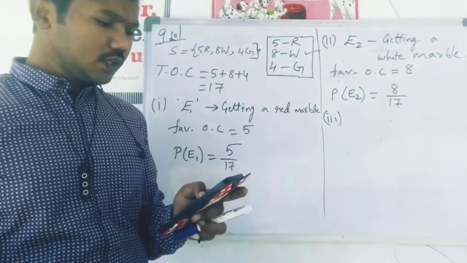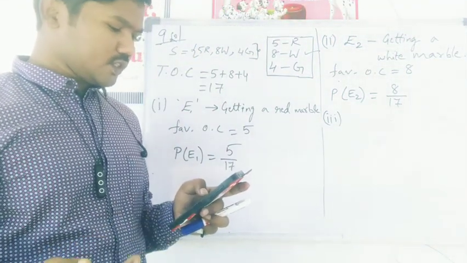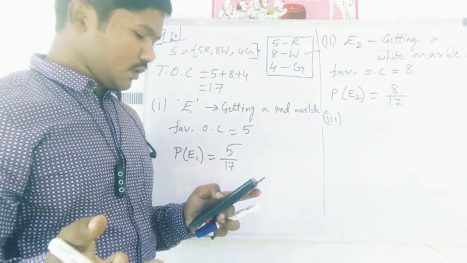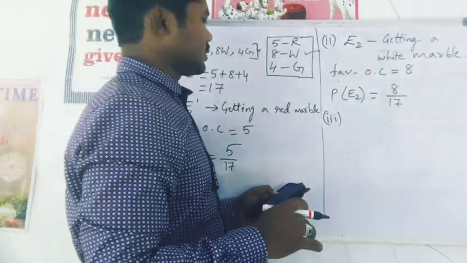Next, moving on to the next one. What is the probability of getting a non-green marble?